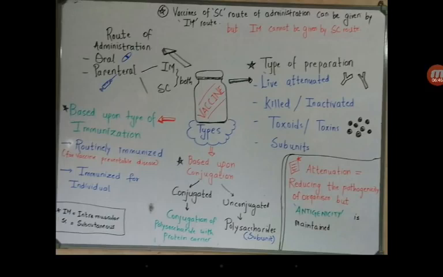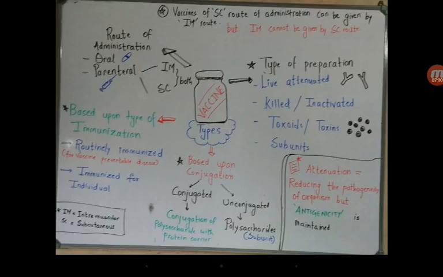The polysaccharide part of the subunit is unconjugated, right? However, when this polysaccharide is conjugated, that is, joined with the help of a protein carrier, then those vaccines become conjugated vaccines.